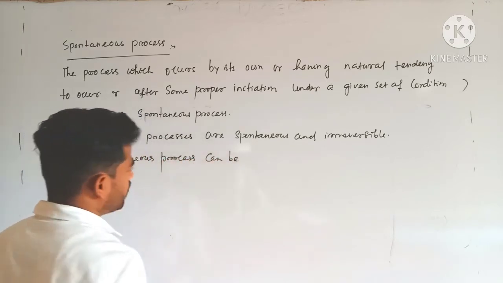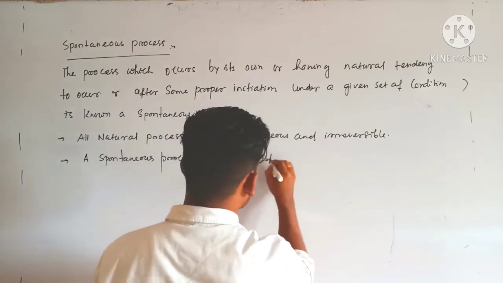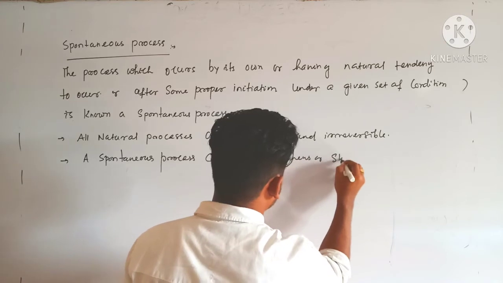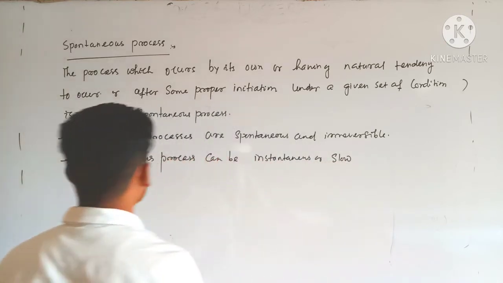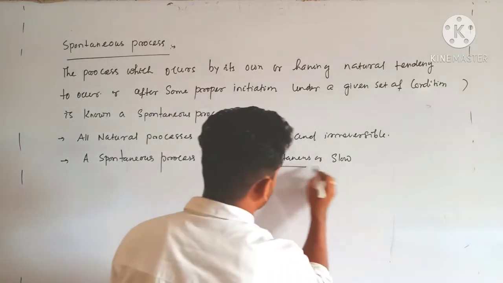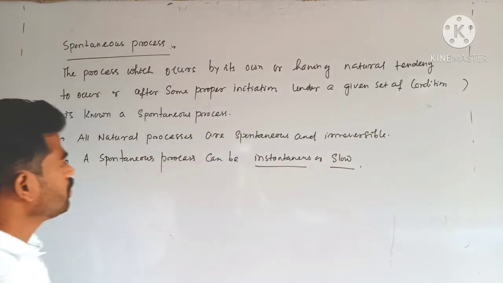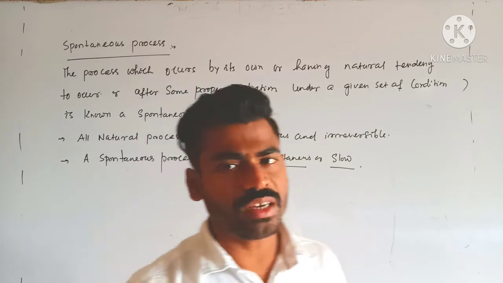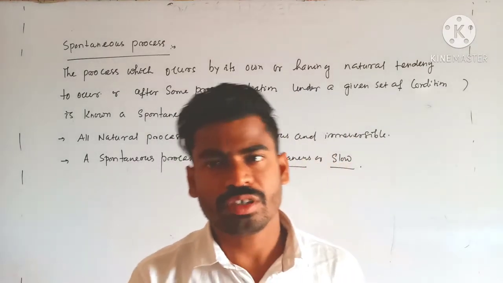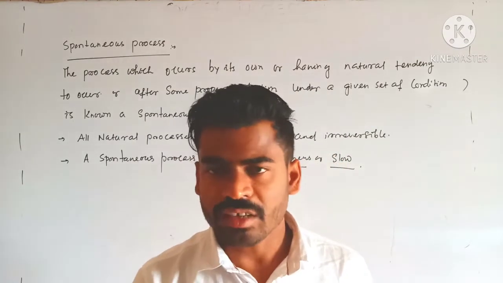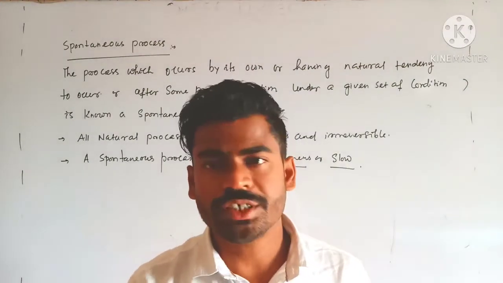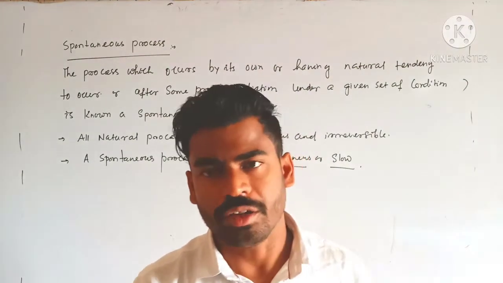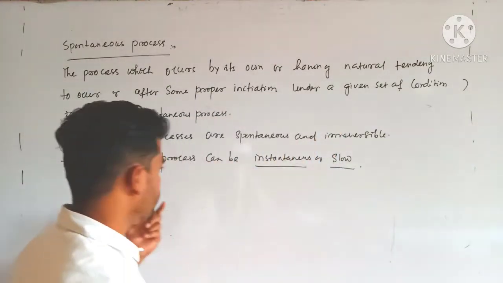It can be instantaneous or slow in nature. Proper initiation means that a spontaneous process does not necessarily occur just by itself. There are some processes which need proper initiation. Once it gets started, then it continues.